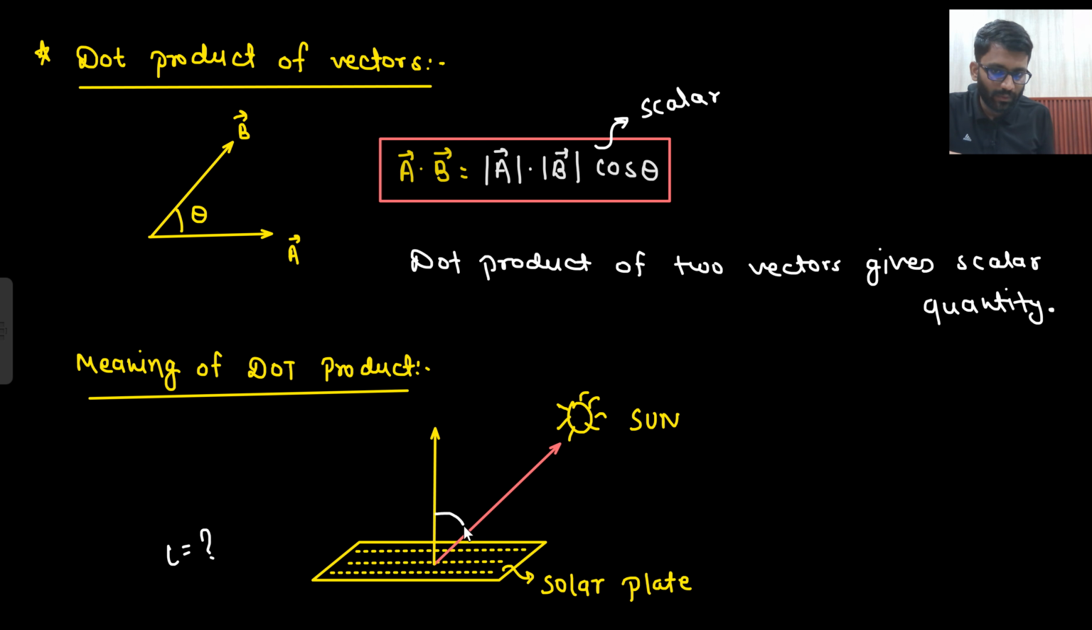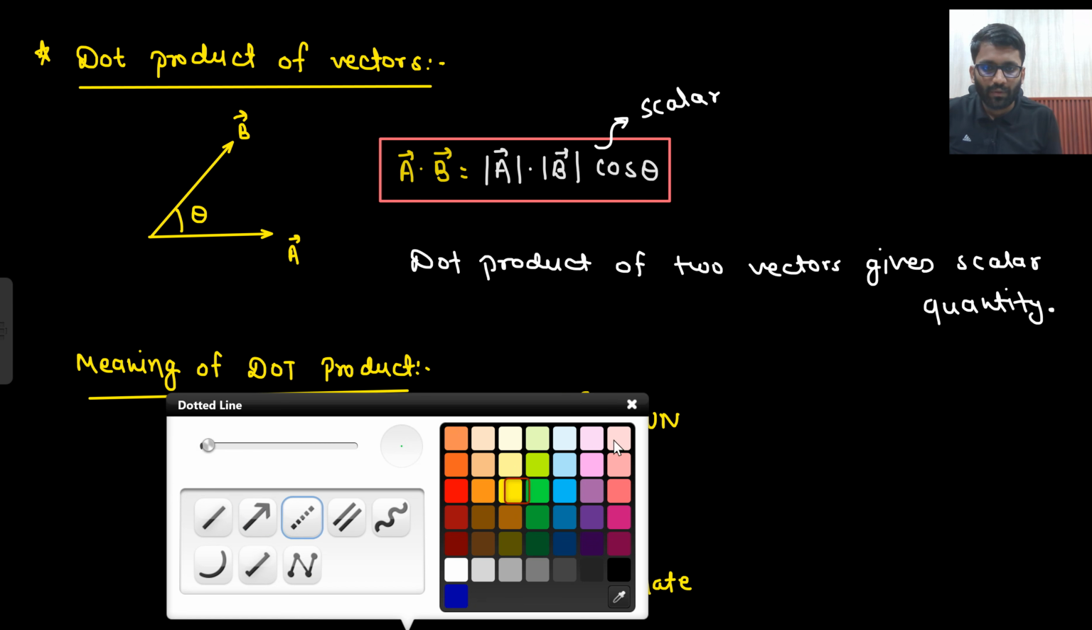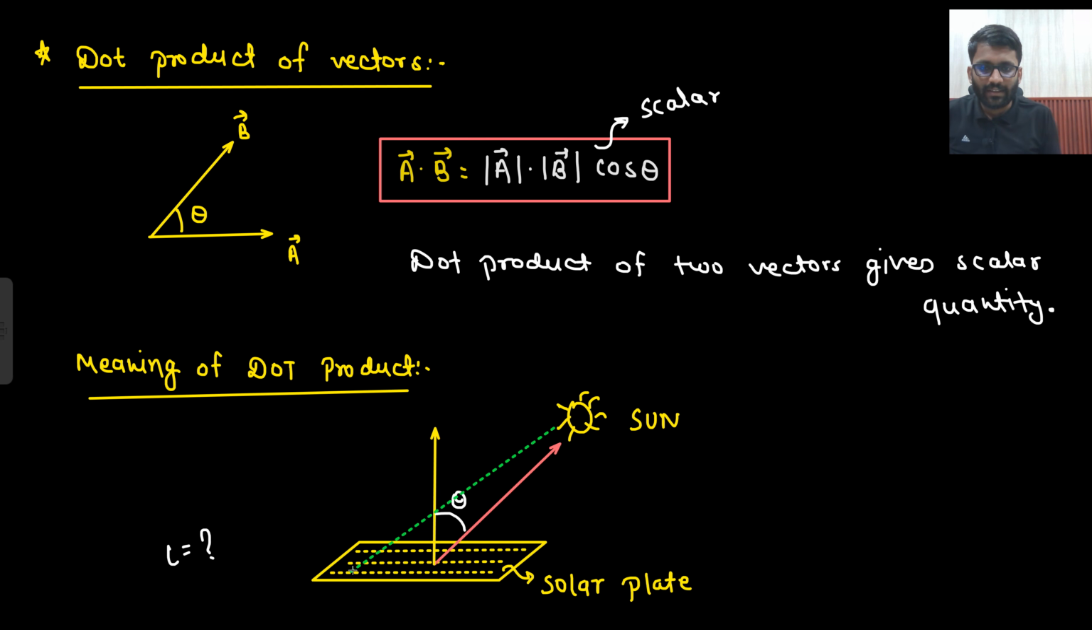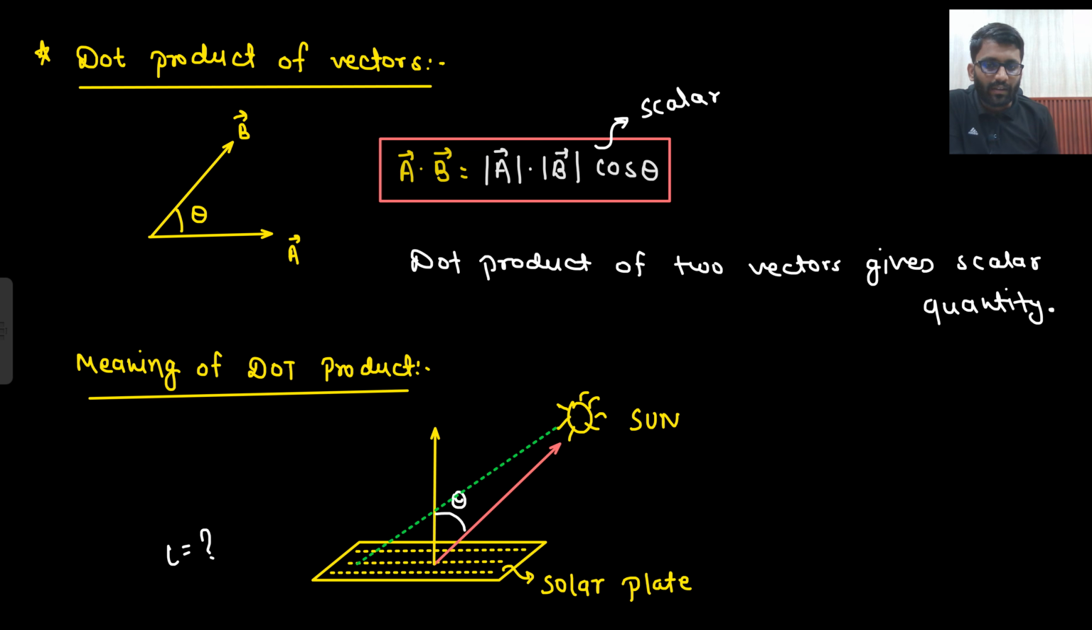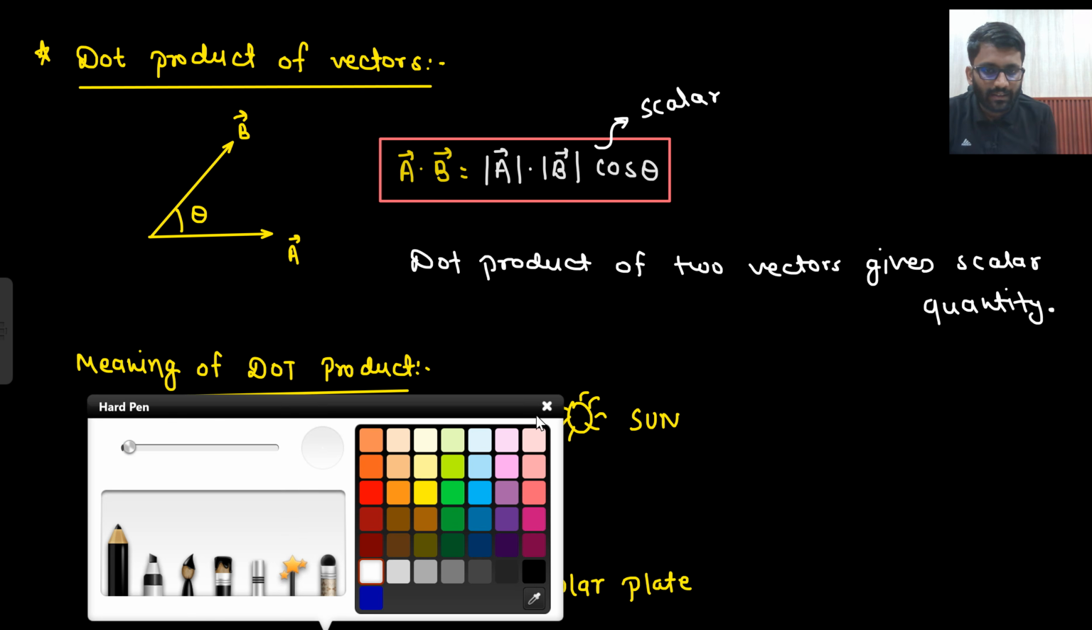What is the angle between these two? Theta. Okay. As of now, what all rays are passing? These rays are passing, right? This much rays are passing. Now let's just say this sun travels